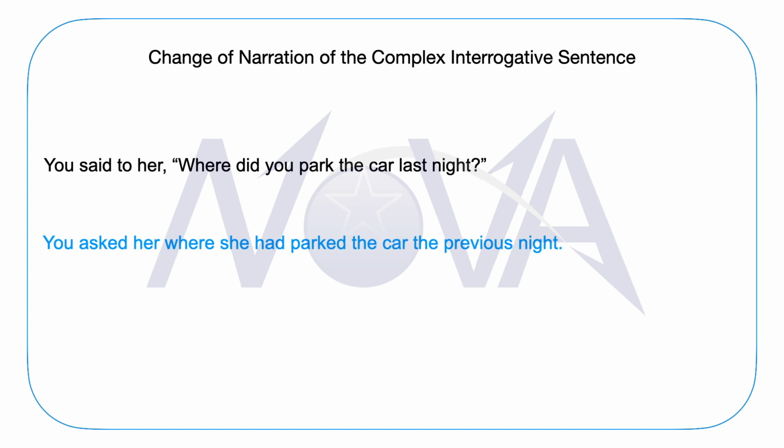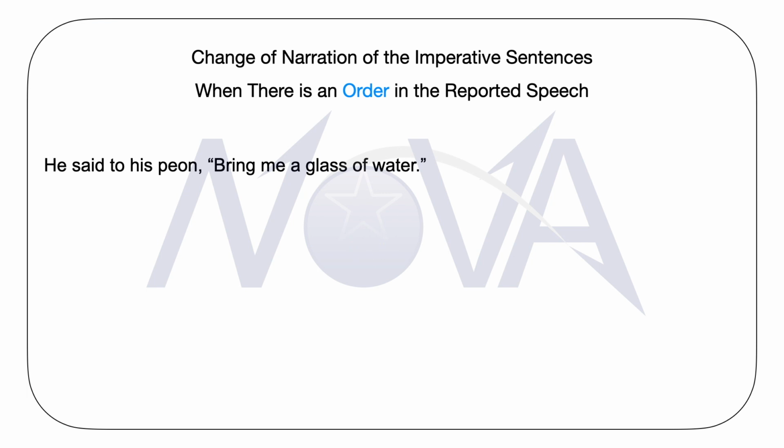And now I will tell you how to deal with the change of narration if the reported speech contains imperative sentences. You know, there are different categories of imperative sentences like orders or commands, requests, pieces of advice, proposals, or suggestions. So, first of all, we have a sentence before our eyes which has a reported speech containing a command or an order.